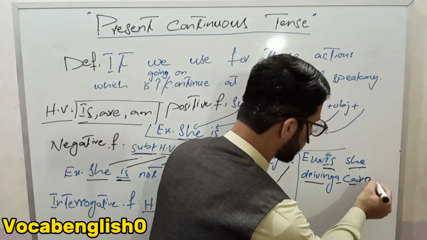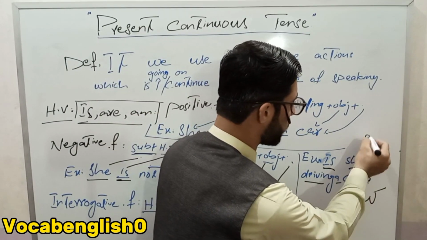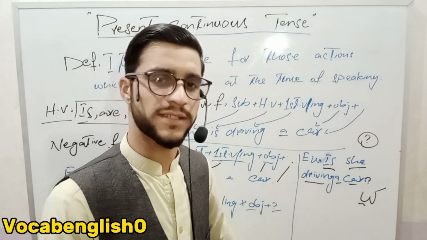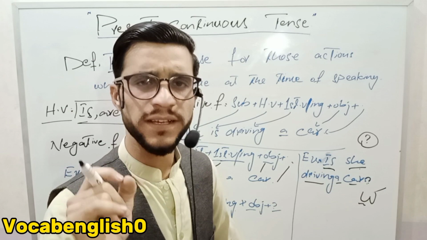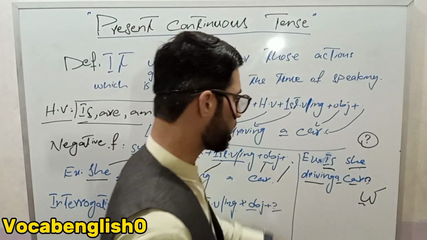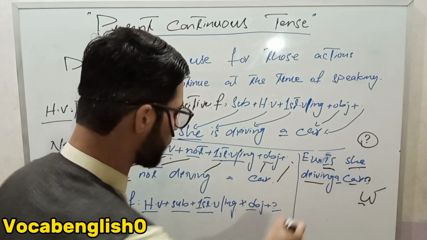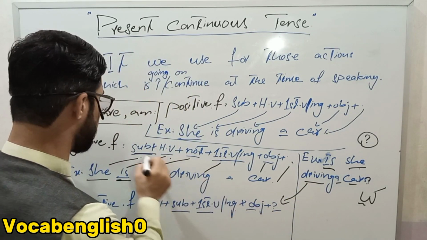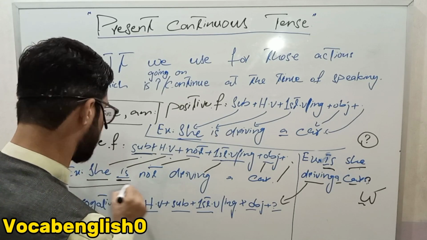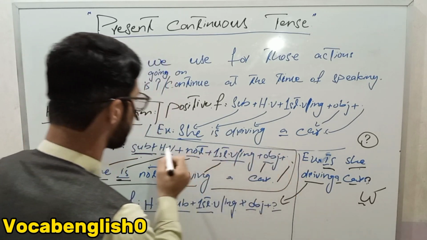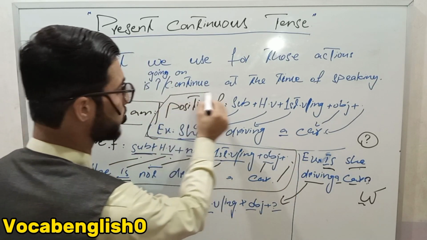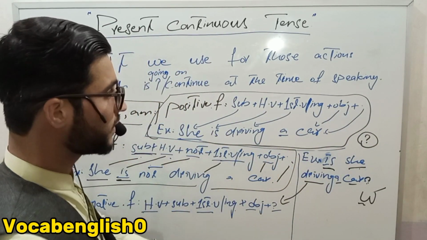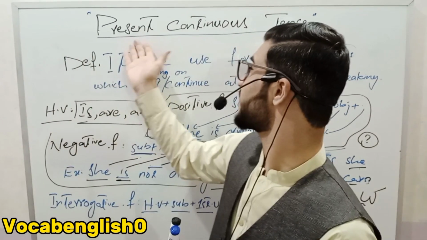So then the question mark comes. As I told you before, without the question mark, the interrogative sentence is incomplete. It is wrong. Here it is the interrogative sentence because of this formula, and this is the negative sentence with the negative formula, and this is the positive sentence with the positive formula. Then that was the present continuous tense.